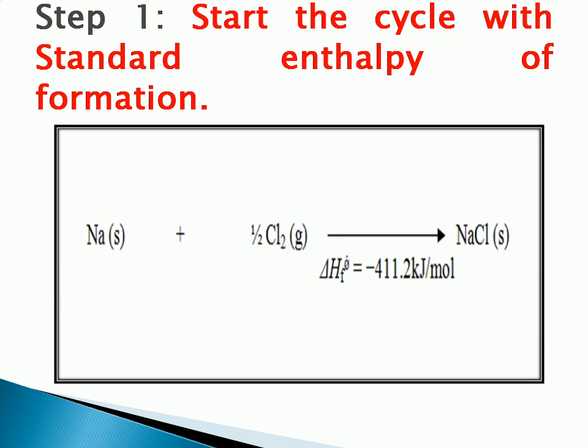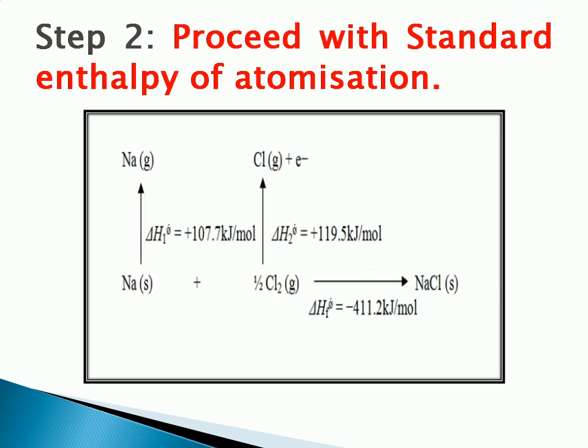The first step when we want to draw the Born-Haber cycle is to start with standard enthalpy of formation. Then we proceed with standard enthalpy of atomization. We can observe from here that sodium which is in solid state have been changed to sodium in gaseous state. As for chlorine, Cl2 is in molecule. Therefore, we have to change it into Cl gases, which is the atom.